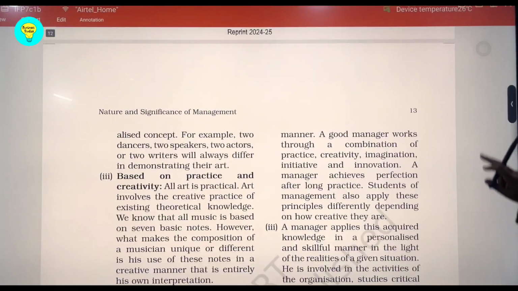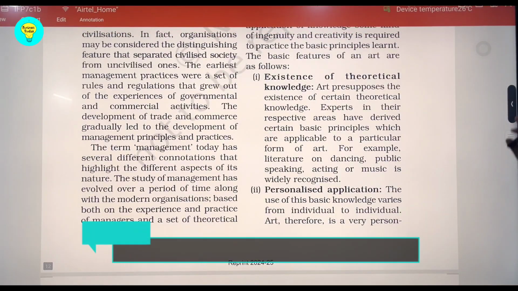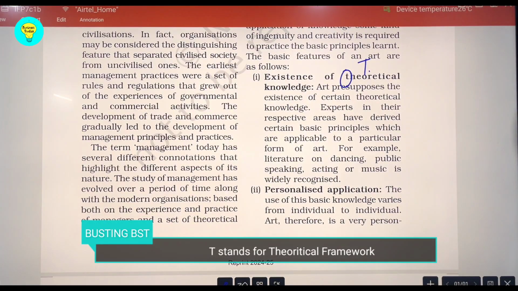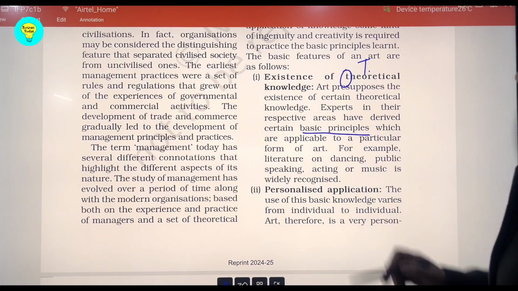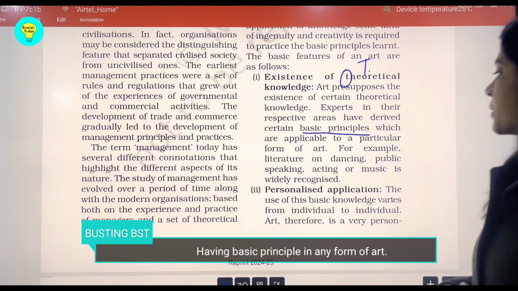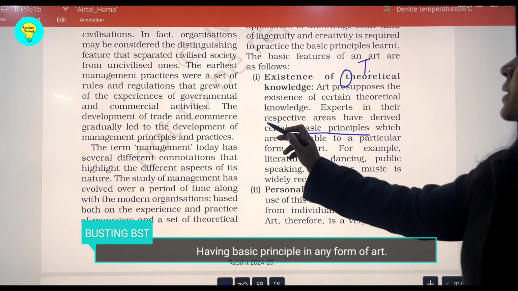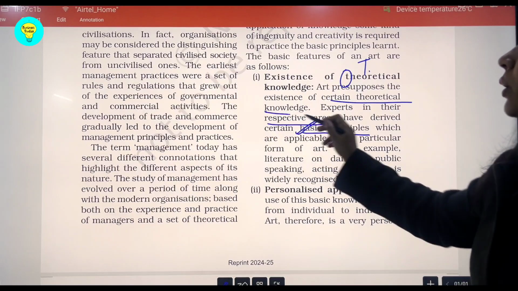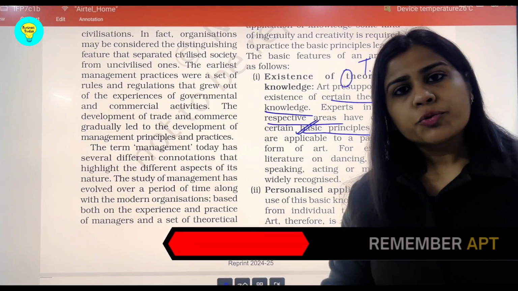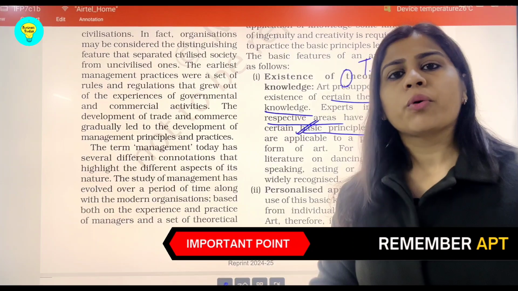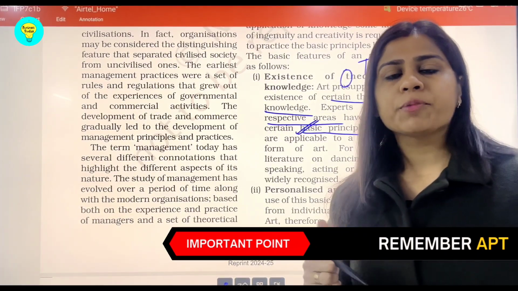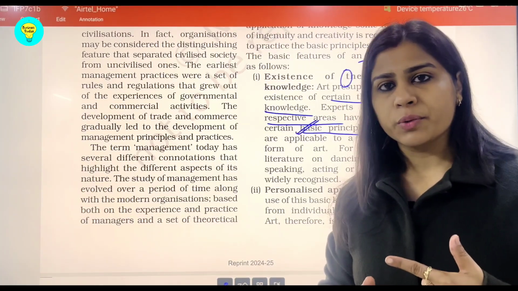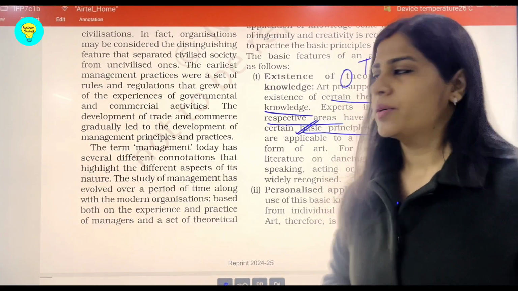Now the third thing is the theoretical aspect of management, T, saying that management is all about a theoretical framework. It has some basic principles as in any form of art, and respective areas have been derived from these basic principles, which formulate certain theoretical knowledge. So remember students, whenever you are explaining management as an art, always keep APT in mind: A for application, that is personalized, P for practice and creativity, and T for theoretical framework.